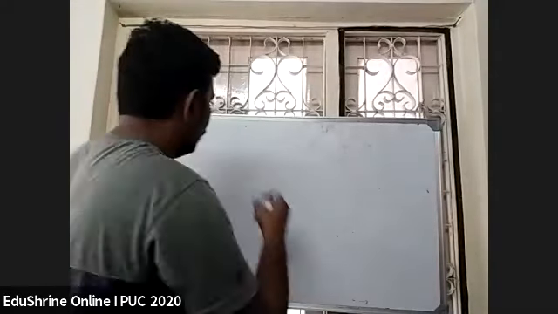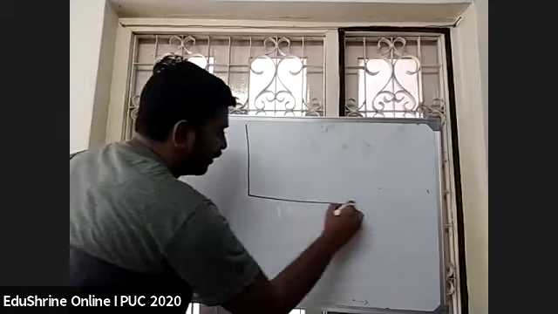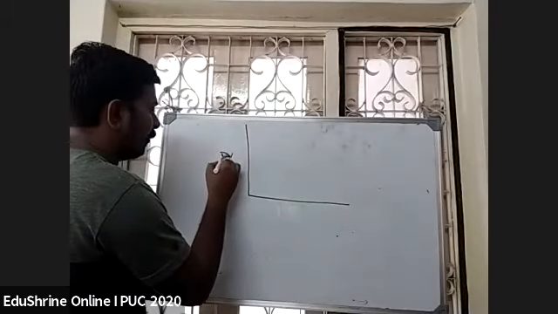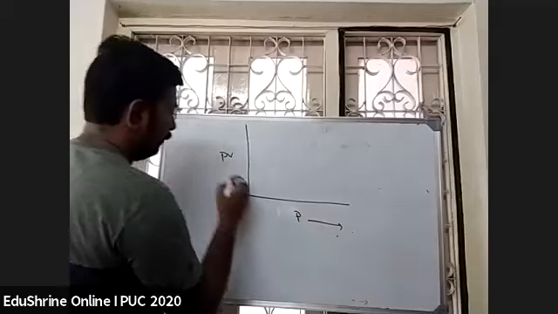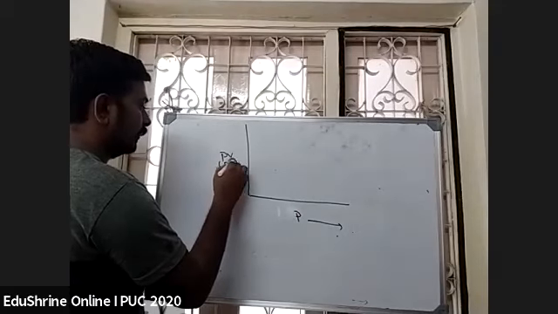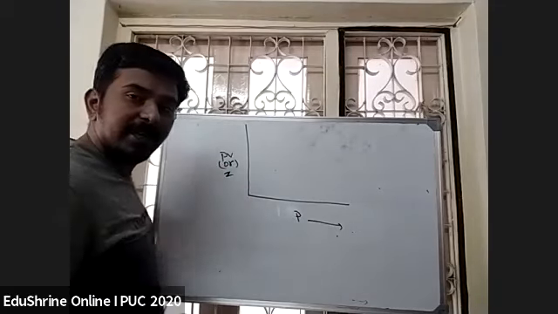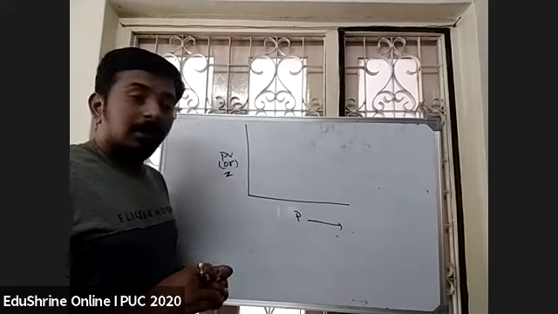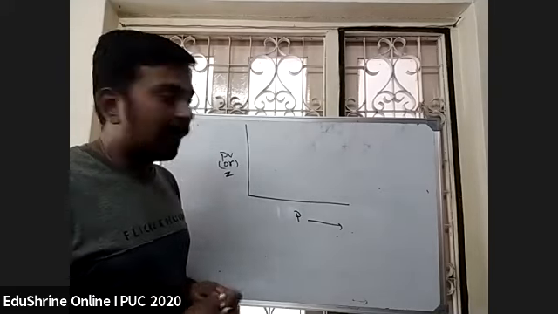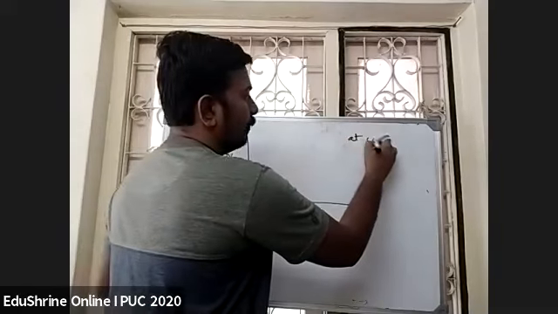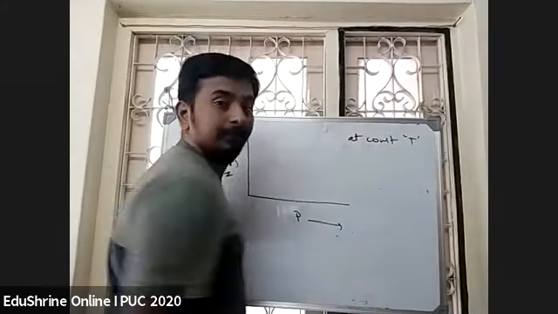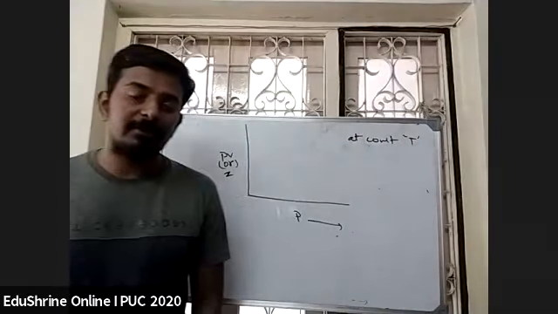Now see, suppose the gas is ideal, students, when I plot the graph for PV versus P, or Z, either they give PV or Z. If it is an ideal gas at constant temperature, what must be the shape of the graph, students?